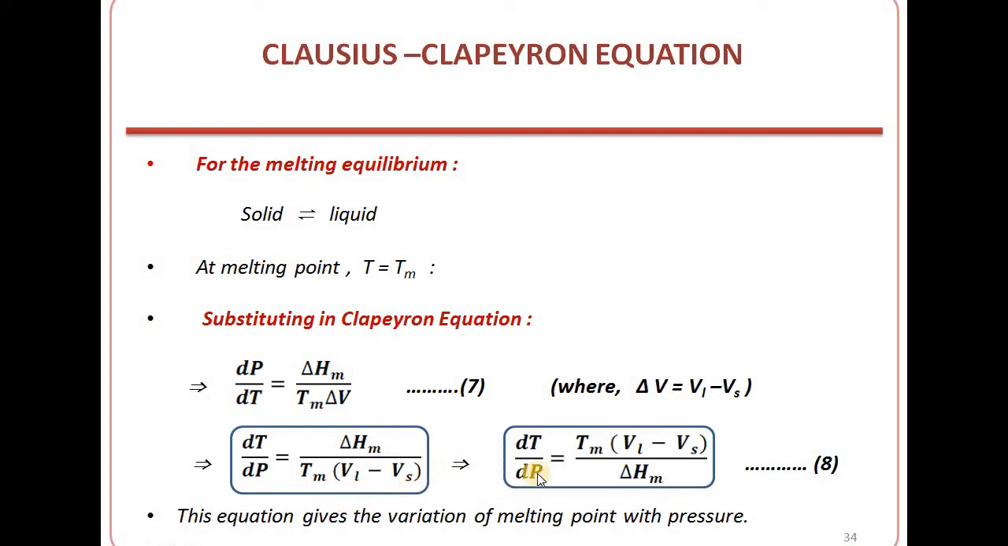Now dt by dp will be equal to Tm into (Vl minus Vs) divided by del Hm. When we are reversing this equation, dt by dp will be equal to Tm into (Vl minus Vs) divided by del Hm. So this equation is giving the variation of melting point with the pressure.